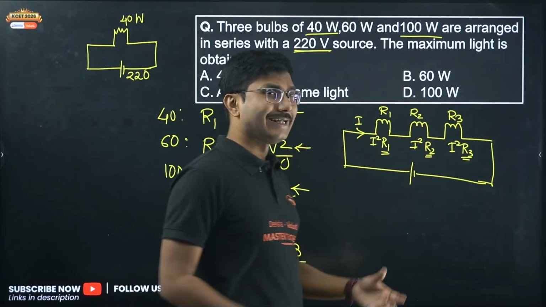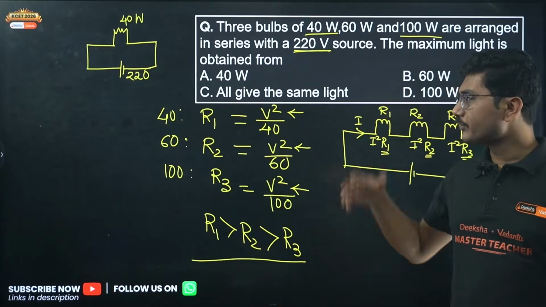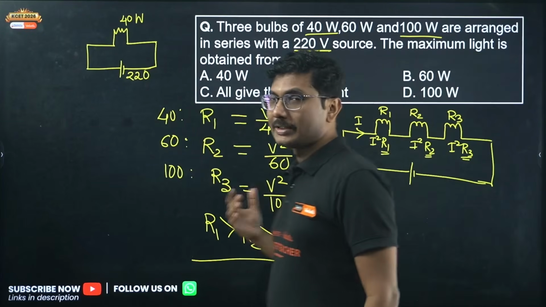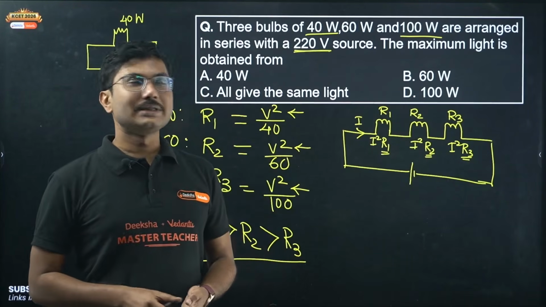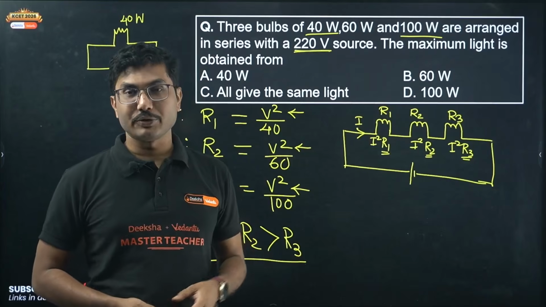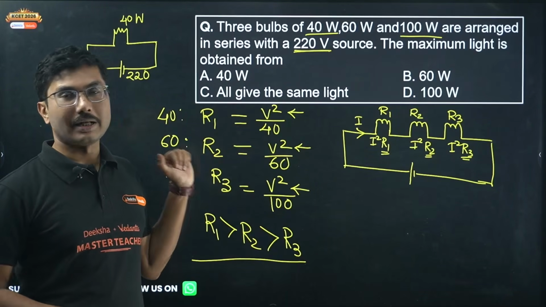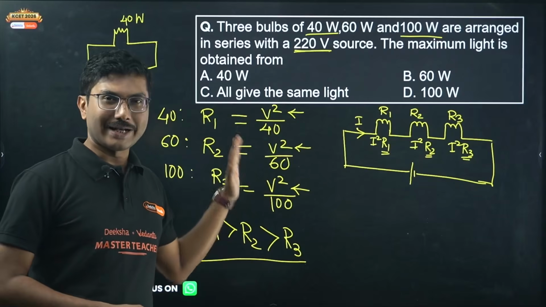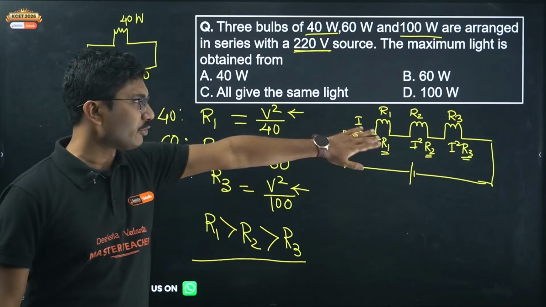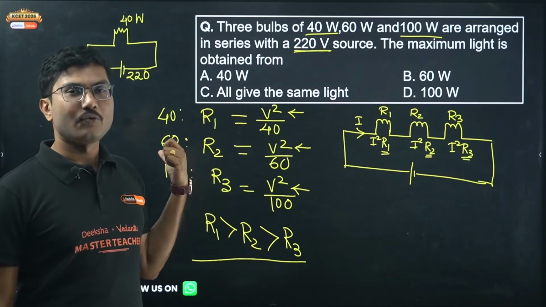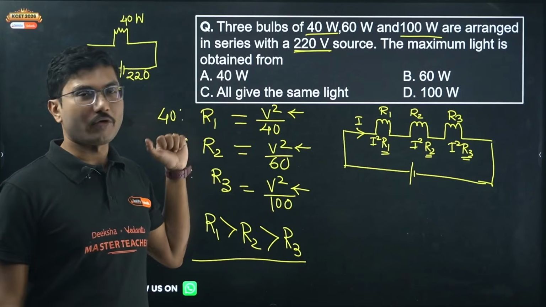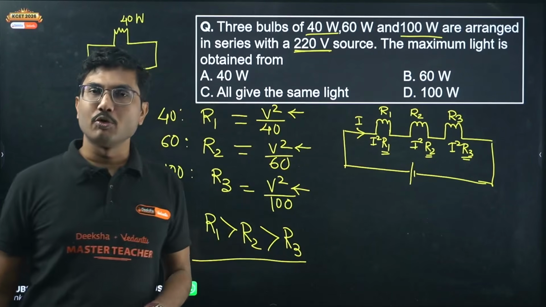So in KCET there are two types of problems where you have to solve numerically. If the same question is asked, what is the power consumed by 40 watt bulb? In that case the problem is at least 5 times longer than the length that we are doing. Right now it is a conceptual question. You need to know the concept and apply it to find, okay, the resistance is more for 40 watt, so it should consume more power.